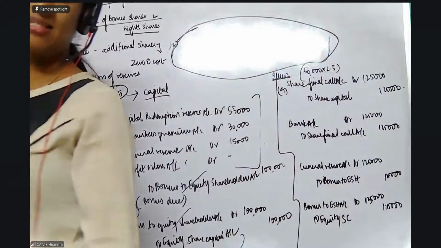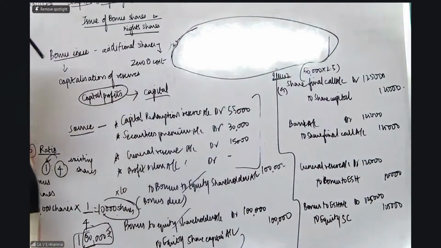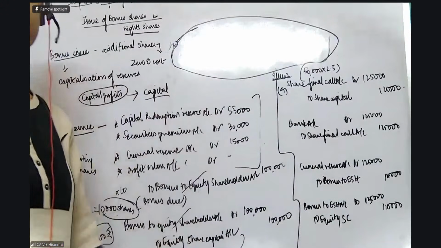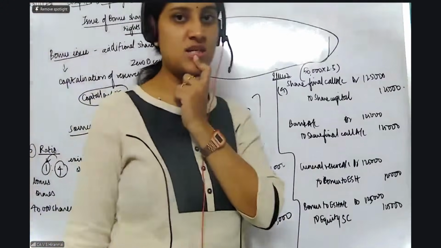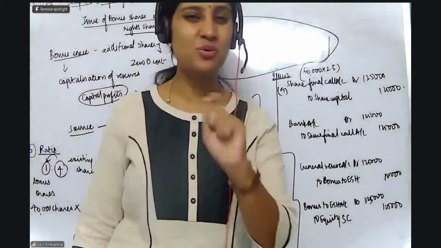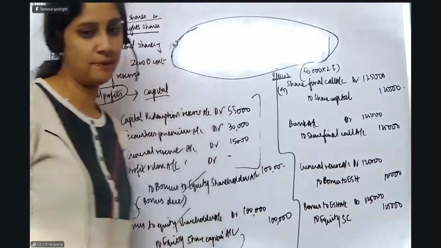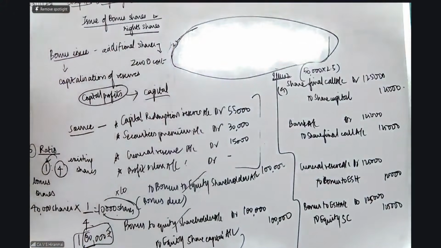Nothing. The second illustration is the easiest illustration where simply that 5 lakh amount is given to you. You need not do anything. Then why, madam, are 1:10 shares given? Simply they have given. You don't do any working note. Not required. Just 5 lakhs into 5 lakhs. That's all. Clear, everybody?